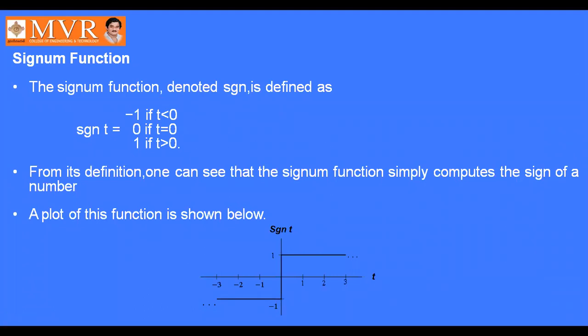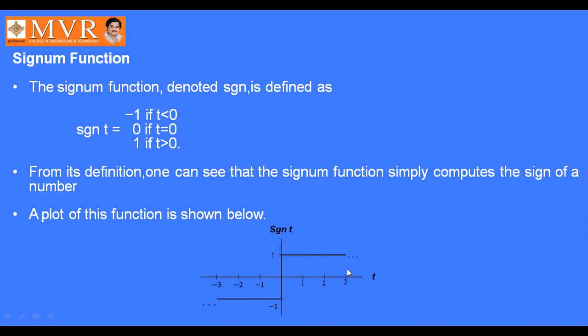The signum function is mathematically expressed like this. Signum of t is equal to minus 1 if t is less than 0, it is 0 at t equal to 0, and it is 1 if t is greater than 0. So up to here it is minus 1, at t equal to 0 its value is 0, and after that its value is 1.